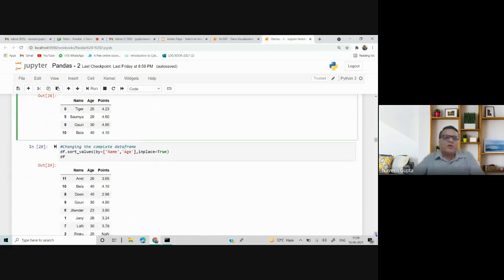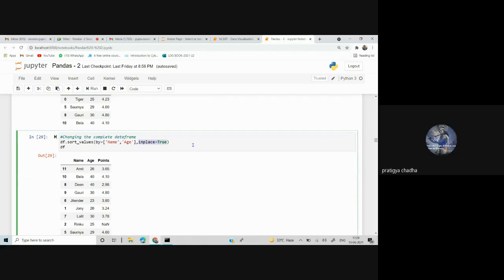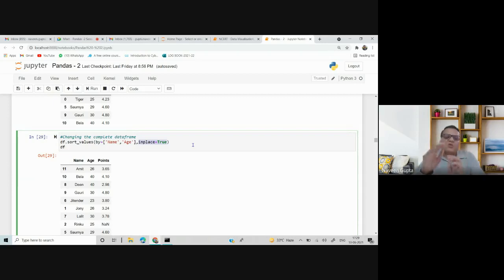I hope you have already taught students inplace equal to true, because most of the functions in pandas are normally inplace equal to false. It means when you run this statement, the original data frame will not change. If you want the original data frame to change automatically, you have to use inplace equal to true.